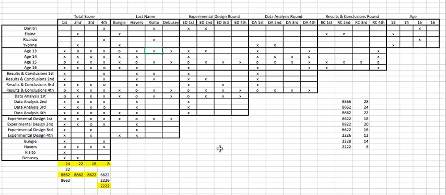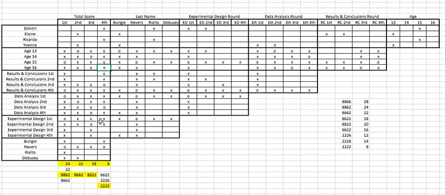Okay, so we've got a little bit more there. So now we can keep going, and let's see what we can figure out from this 4th place person. So age 16, we know is results and conclusions 3, so we're going to add that in this direction. Put an O here, and X's in the rest of that column and row. We also know that it's data analysis 3, so if we go over here, we're going to put that in here, O here, and X's for the rest of that row and column, and that lets us fill in that box. So now that's all done.